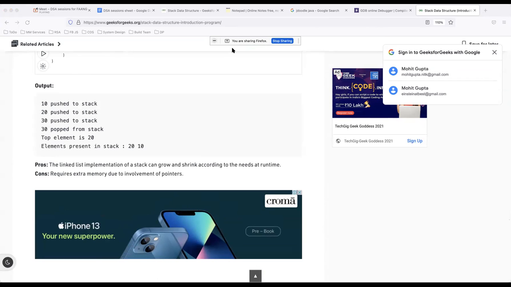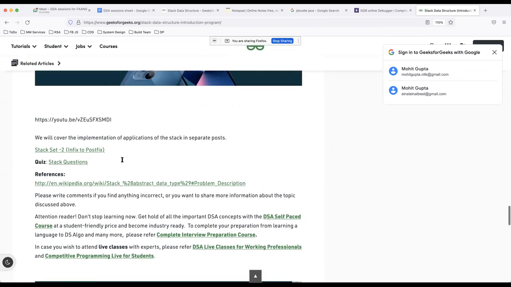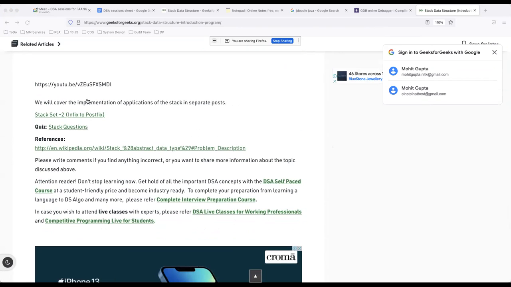stacks. Now let's jump into some questions. We'll be doing all these problems over the period of time, infix to postfix, a lot of stack based questions. Let me see which problems we can do today. So let's do some easy problems, and then we will slowly shift towards the hard problems. Let me try to find out something.